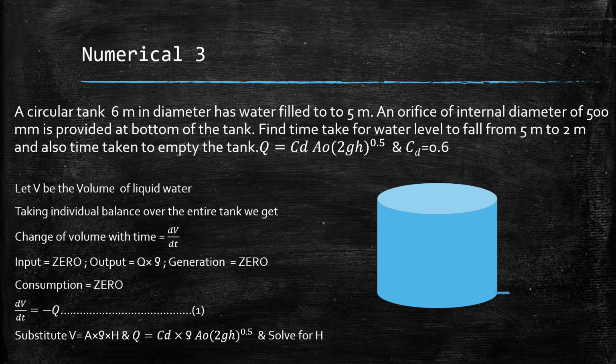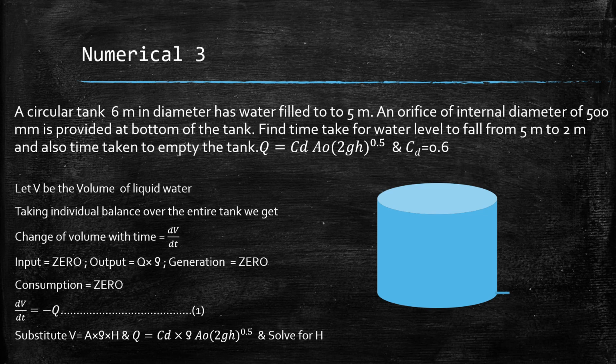Now what would be the boundary conditions over here? So at t is equal to 0, H will be equal to 5 meters, correct? Because initially the water is filled up to only 5 meter of the height, correct? And you have to find out H2, that is at H2 will be equal to 2 meters, what will be the time, right? So you'll get an equation which will connect, on the left hand side there will be some height, and on the right hand side there will be time.